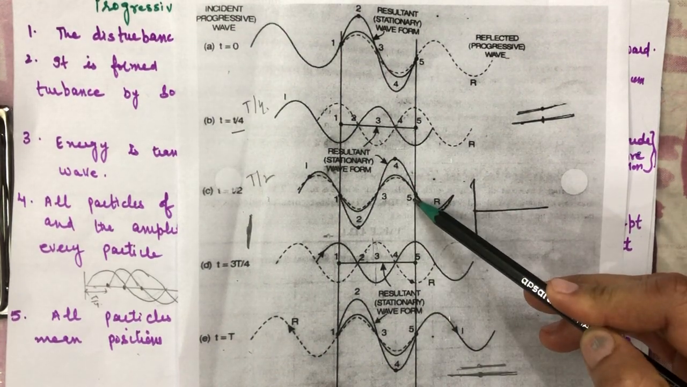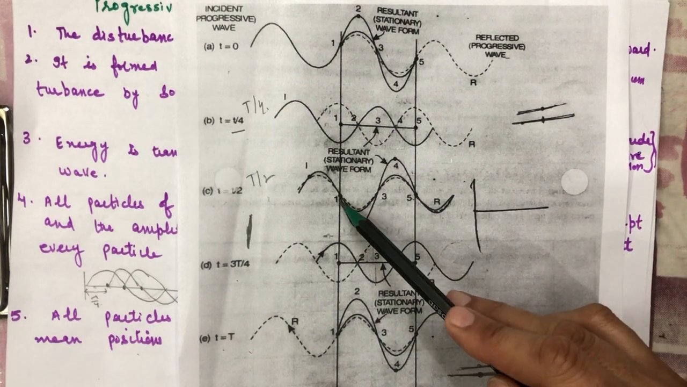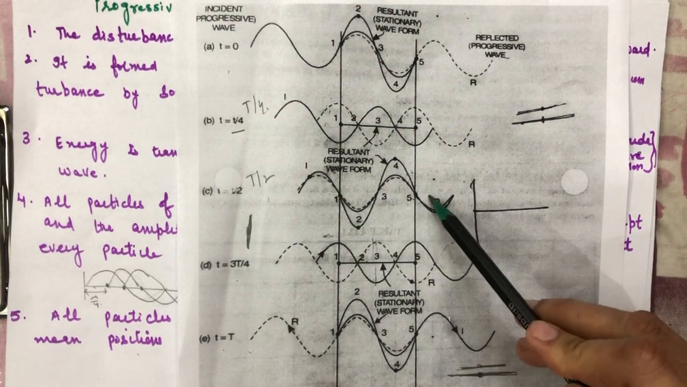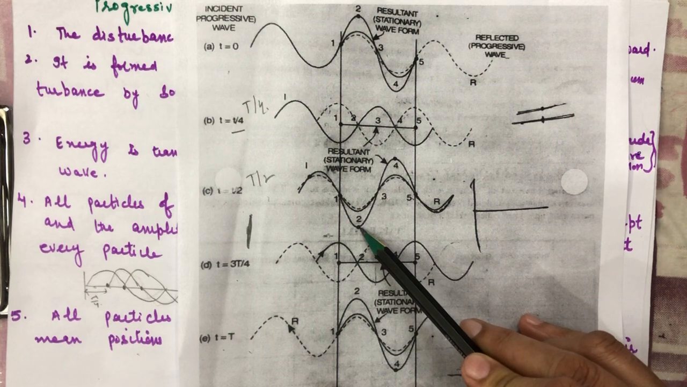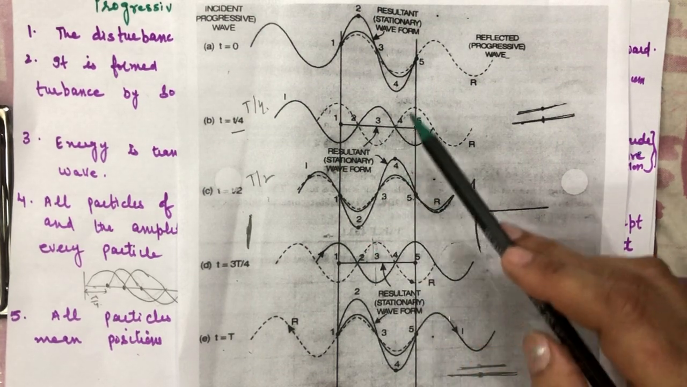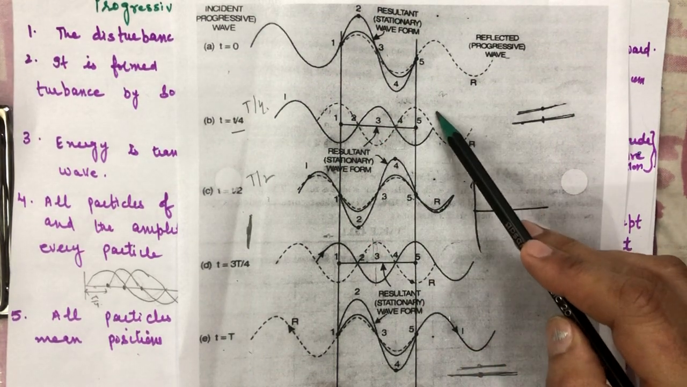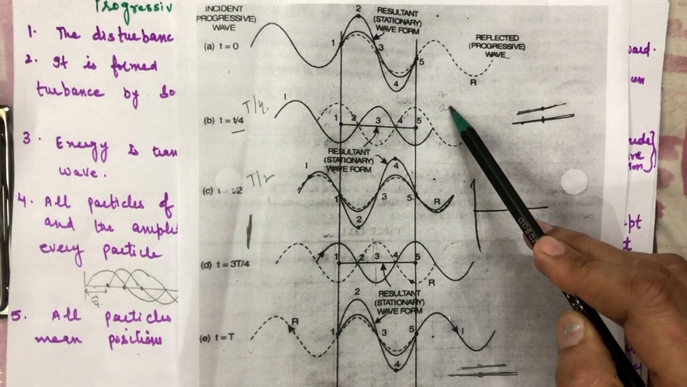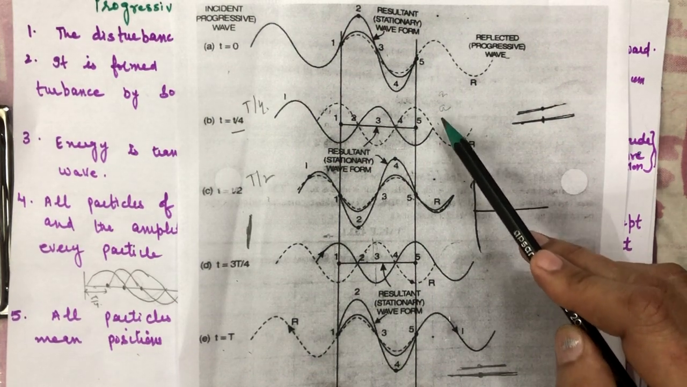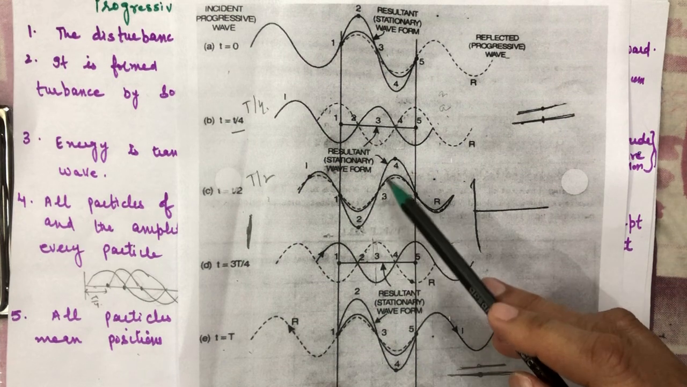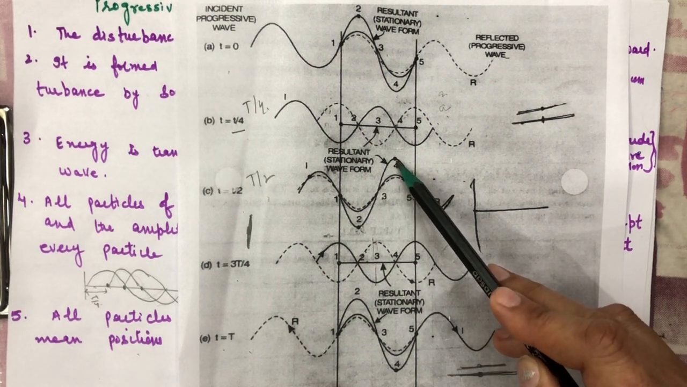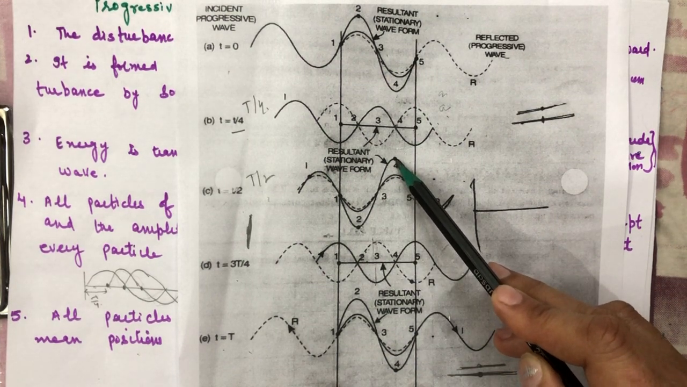So in this way you can say particle 1, particle 3, particle 5 have displacement 0, and the displacement of particle 2 is minus 2a here, because the incident wave has amplitude a, and the other wave, the reflected wave, in the opposite direction, also has amplitude a. So particle 2 has displacement minus 2a, and particle 4, being upward, has displacement plus 2a.